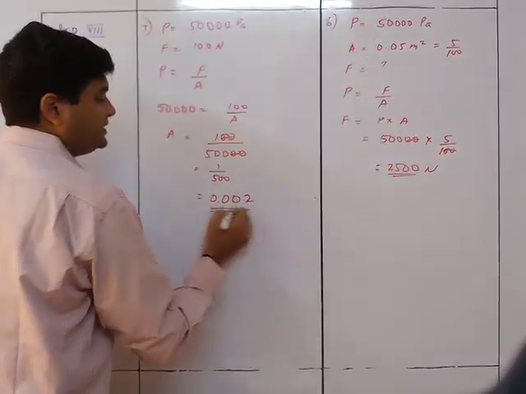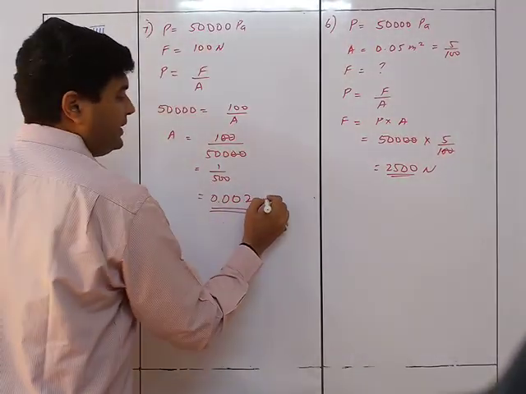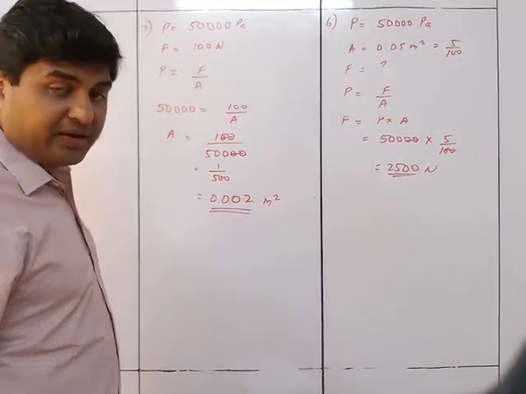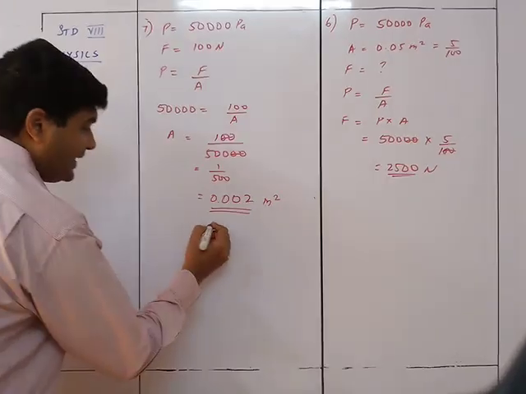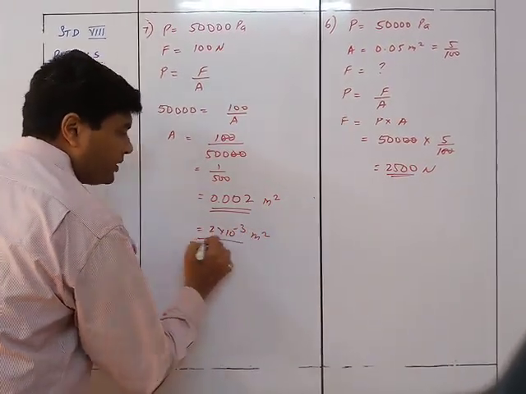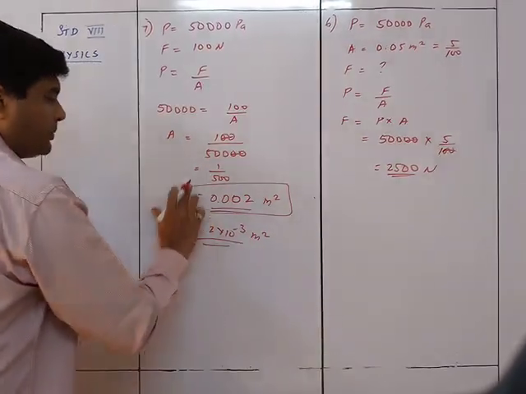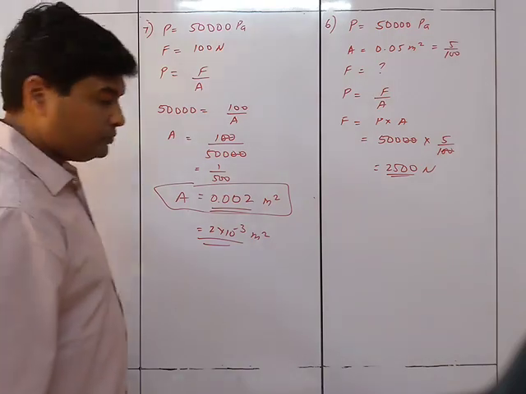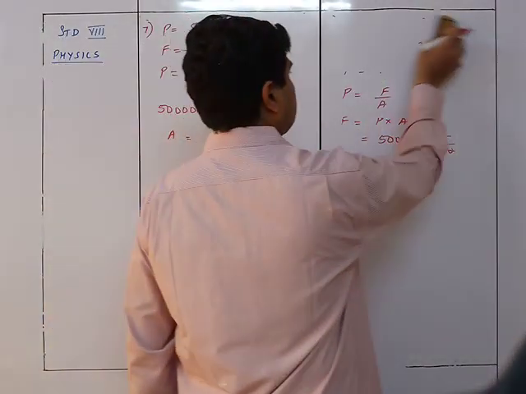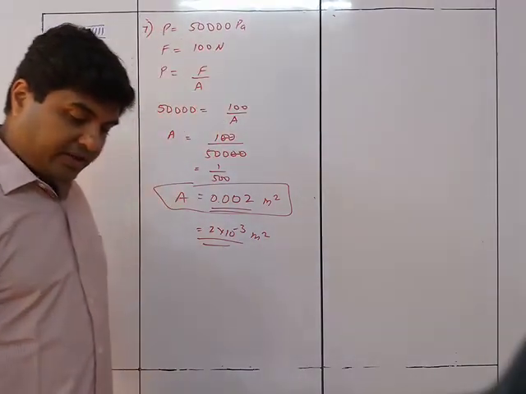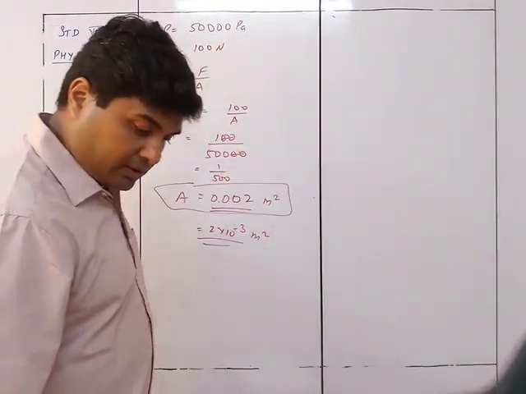So that is this much meter square, 0.002 meter square. They have written it as 2 into 10 raised to minus 3 meter square. You can write it this way also, not a problem. 0.002 meter square was the answer for the 7th one.